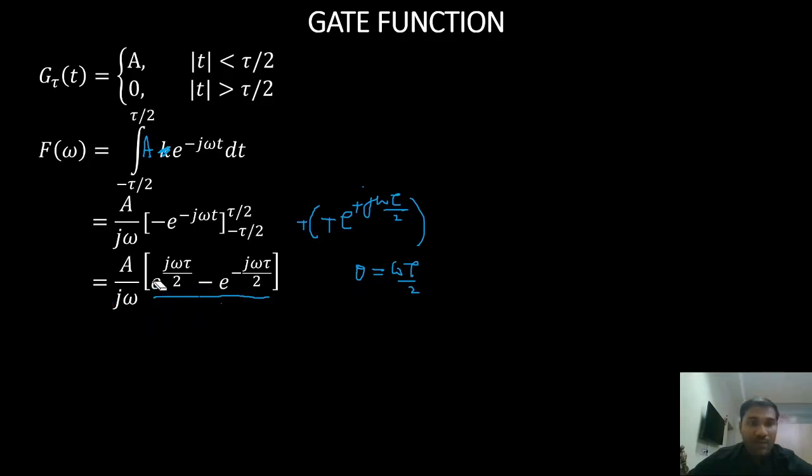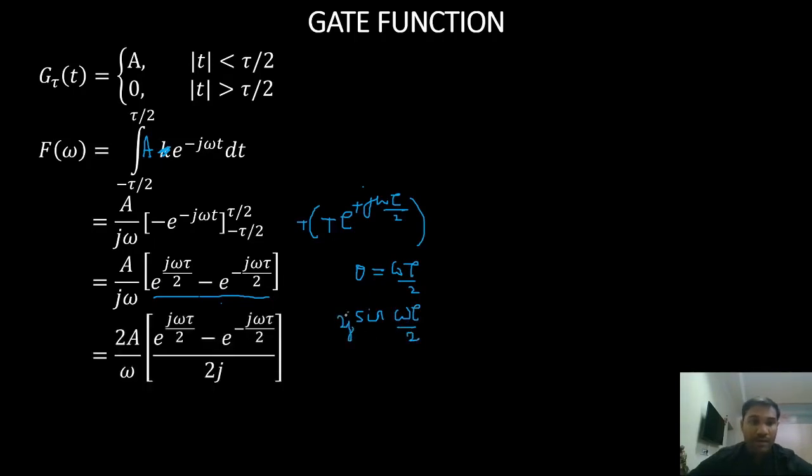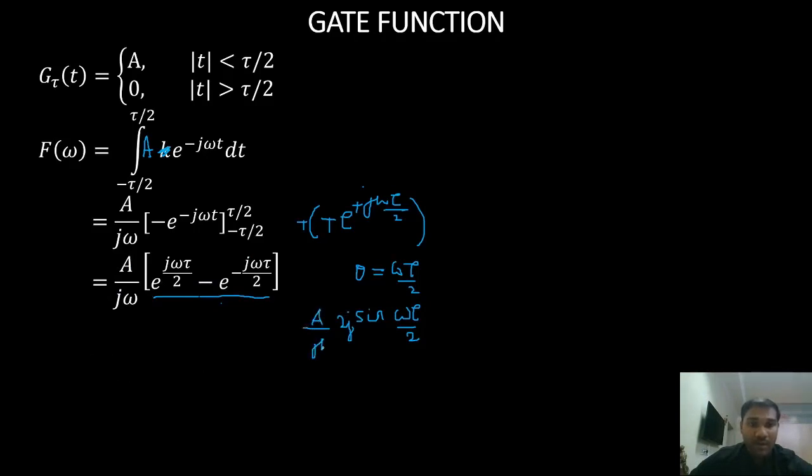What is this term equal to? E power j theta minus e power minus j theta is nothing but sine theta into 2j, right? And I already have a by j omega. So j gets cancelled, and I have a by omega sine omega tau by 2.